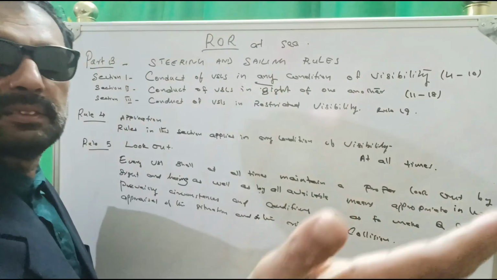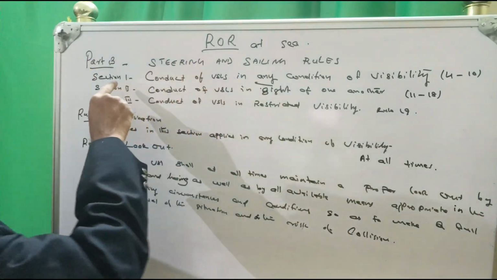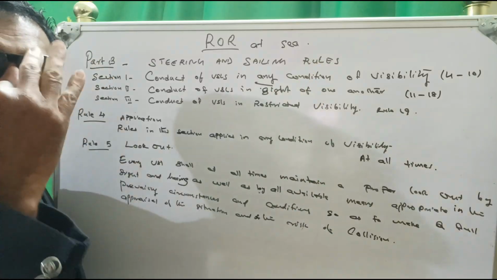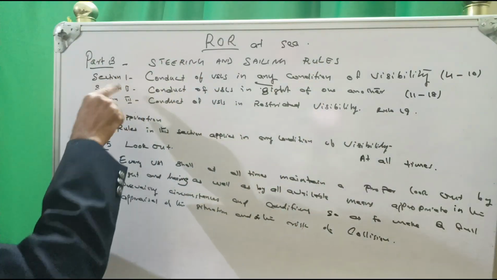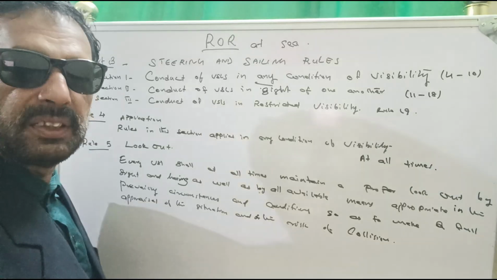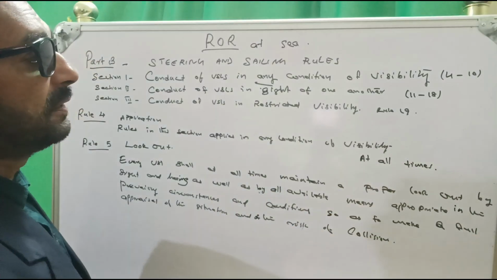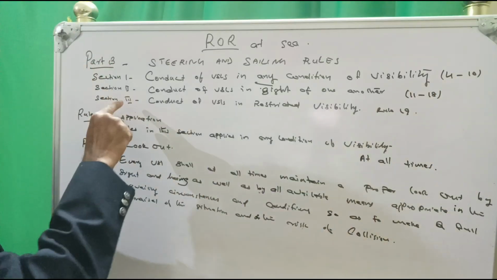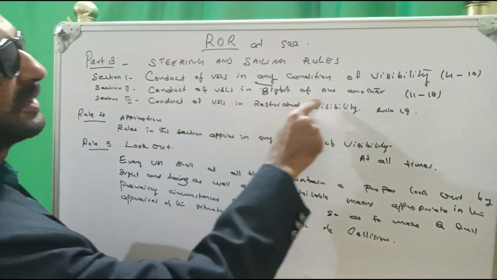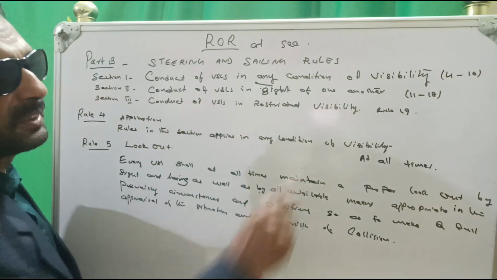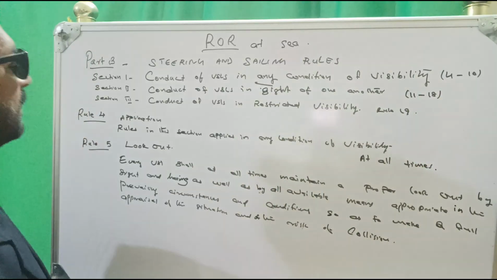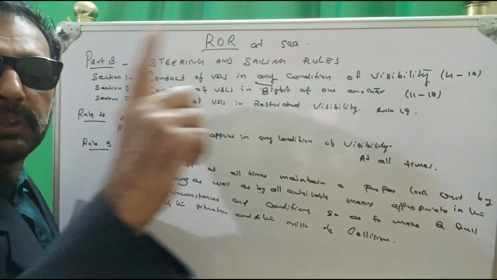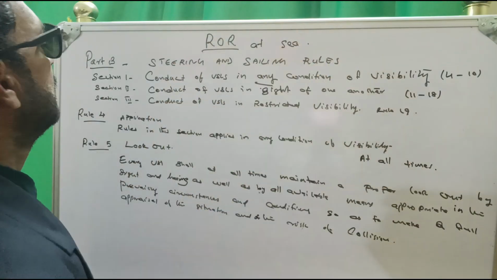Part B, steering and sailing rules, has 3 sections. Section 1, conduct of vessels in any condition of visibility, Rules 4 to 10. Section 2, conduct of vessels in sight of one another, Rules 11 to 18. And section 3, conduct of vessels in restricted visibility. Only one rule, that is Rule 19.